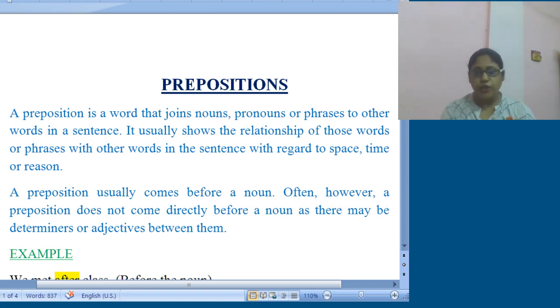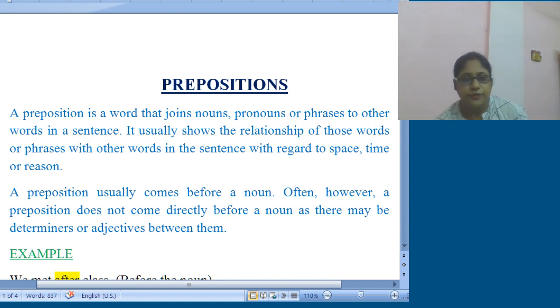So I know you all are learning about preposition from class. You have learned it earlier also. So you all know about preposition. Still I tried to make you understand a bit. So now let us focus on the screen.